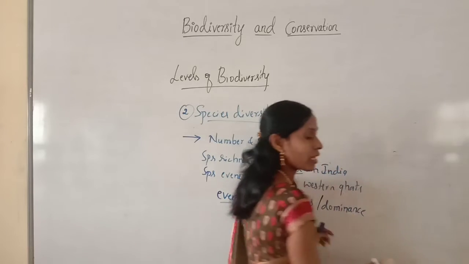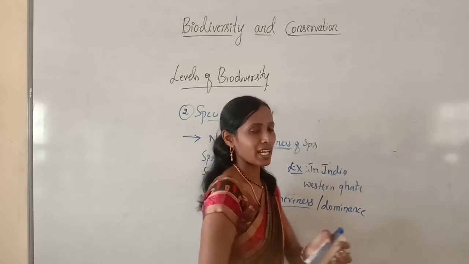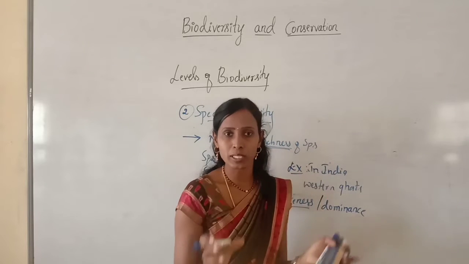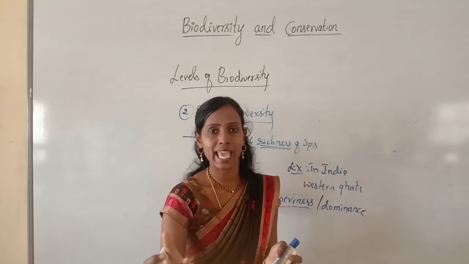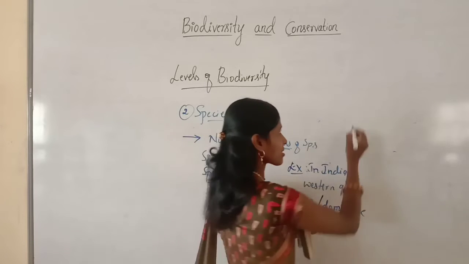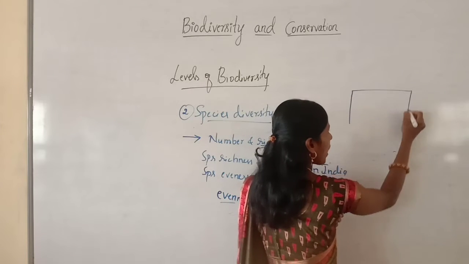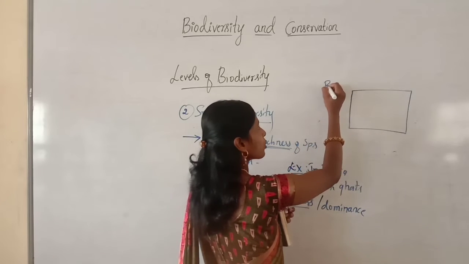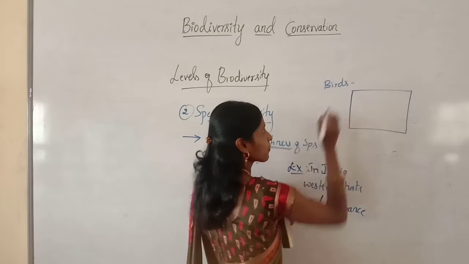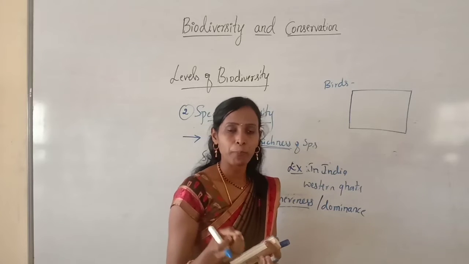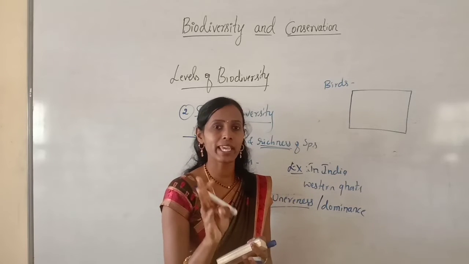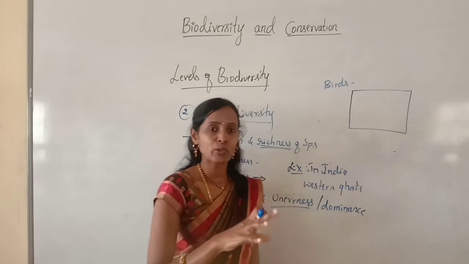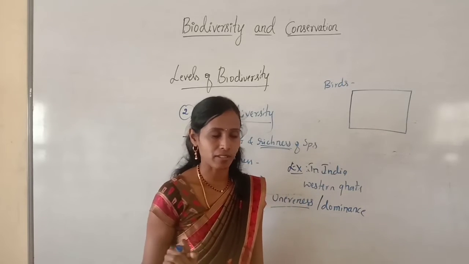See, for example, we'll take a community; you can take examples among birds or among animals. For example, this is one particular geographical area. Here I am taking a few birds as an example. We can take a parrot, pigeon, sparrow. I am taking three types of birds: parrot, pigeon and sparrow. So these are the different communities.